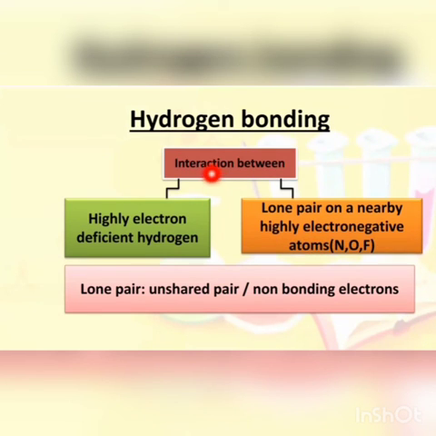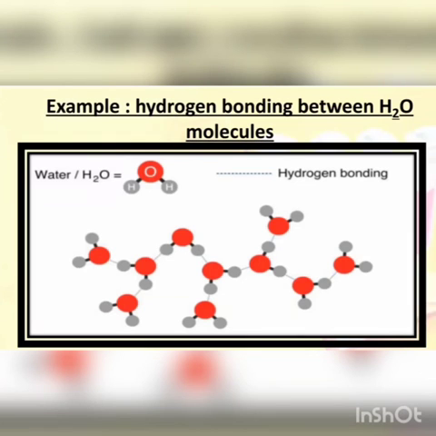So let's see the example of how these are attracted to each other. This is the hydrogen bonding between water molecules. Water molecules are interacting by hydrogen bonding, through the lone pairs, and this is the hydrogen. This hydrogen is attracted to the lone pair, and this interaction is called hydrogen bonding.